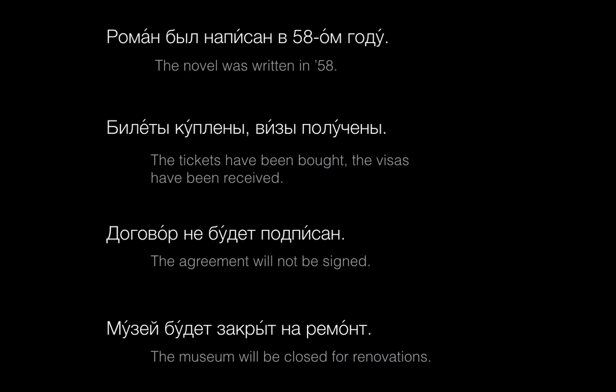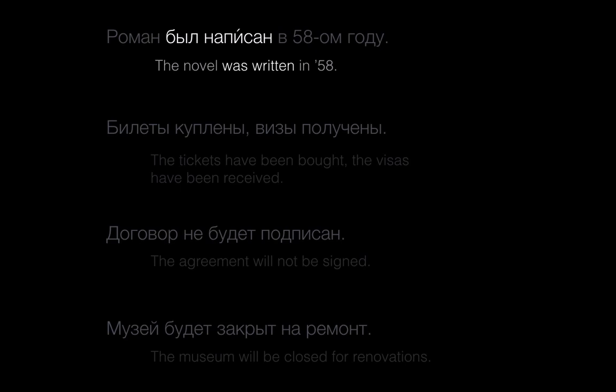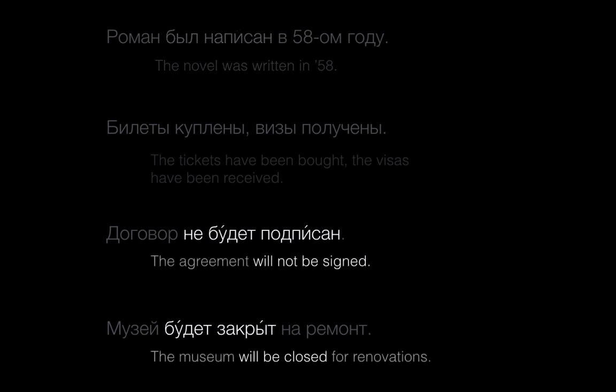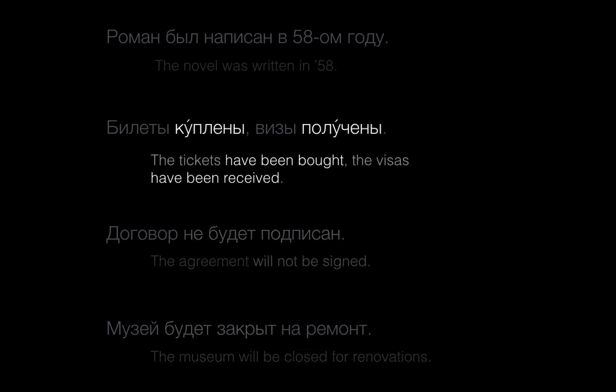Let's look at the link verbs first. To express that something was done or had been done in the past, we'll just use the past tense of быть and the short form of the participle. For the future, we can use the future tense of быть. And notice how for the present we don't see a link verb, since we never use быть in the present tense anyway. And now just a few comments on the short forms themselves.